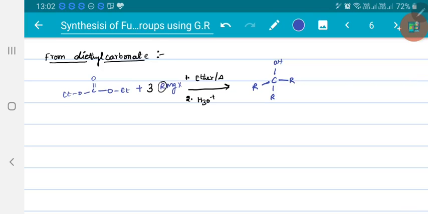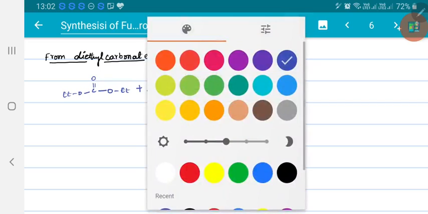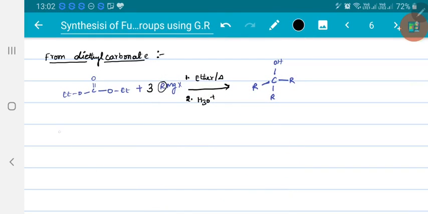Now, if I consider formic esters, from formic esters you will get secondary alcohols.